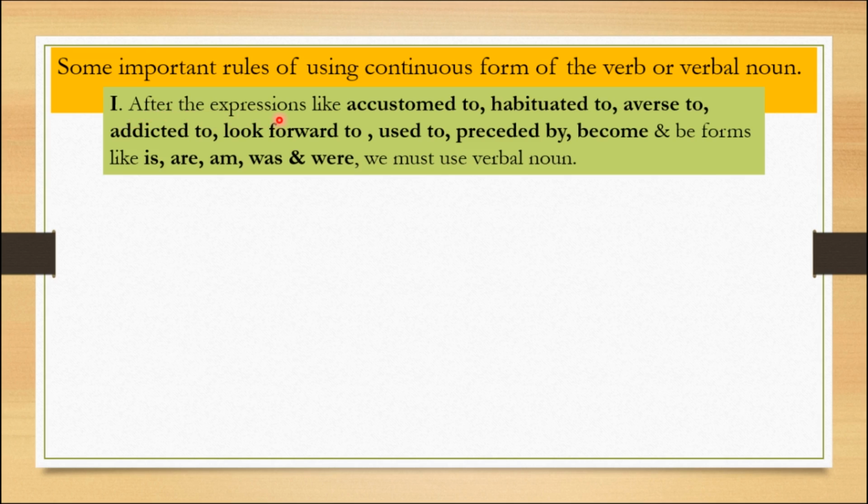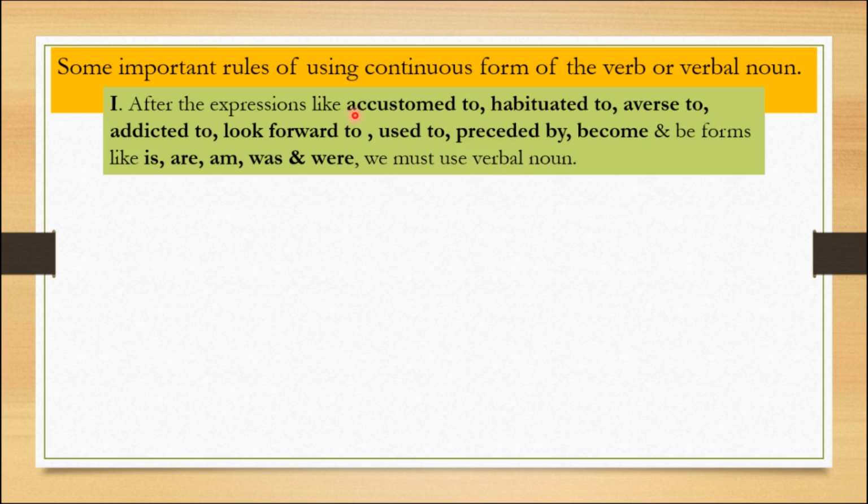After expressions like, children, carefully listen: accustomed to, habituated to, averse to, addicted to, look forward to, used to, preceded by become, and be forms like is, are, am, was, and were, we must use a verbal noun.